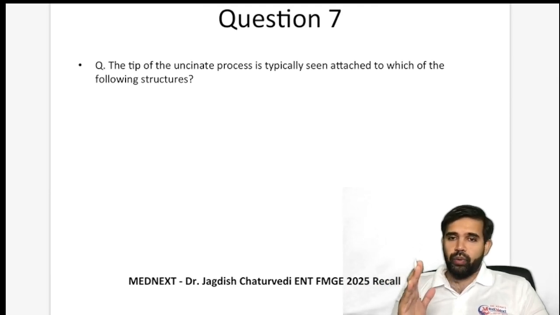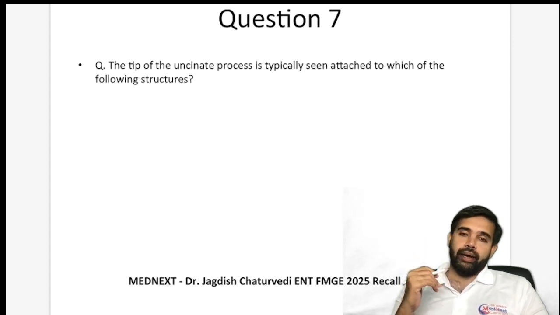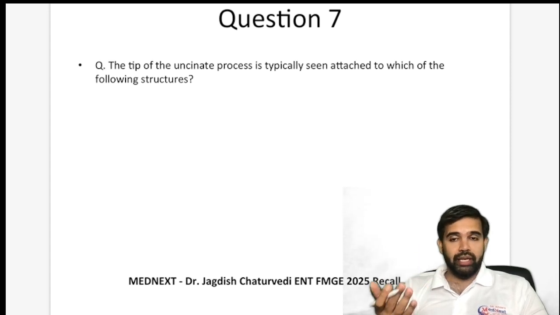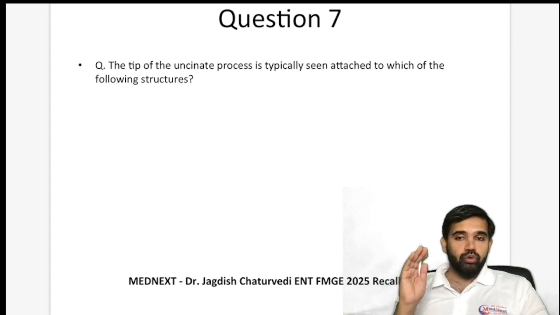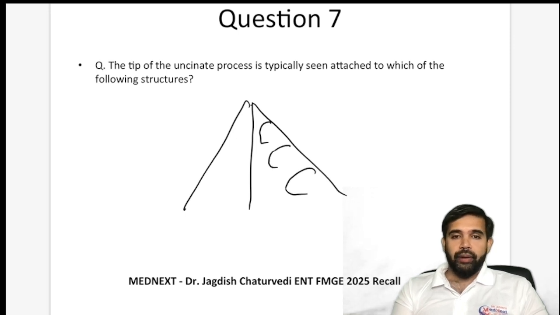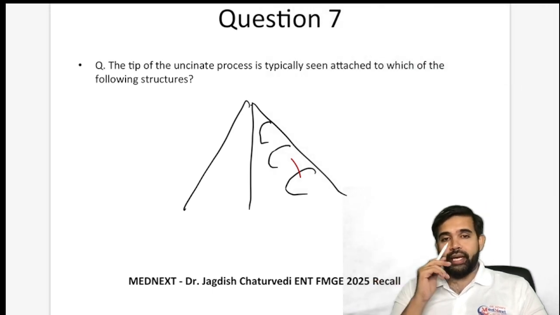A basic anatomical question, though it is not exactly explained, but this is one of the surgical steps of FESS which has been covered. Now here you have to use a little bit of logic. Inside our nasal cavity, we have a superior turbinate, a middle turbinate, and an inferior turbinate. Now this uncinate process, it starts from the inferior turbinate, but it can basically attach to three different areas.